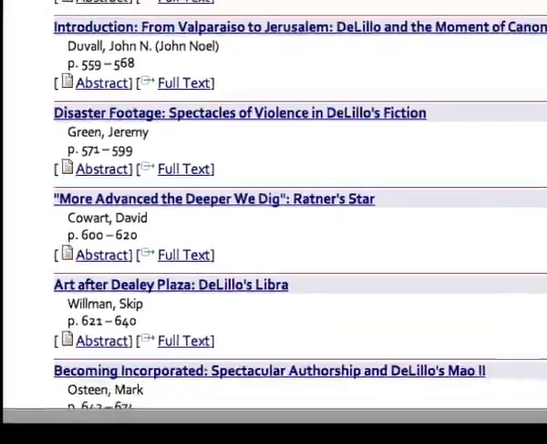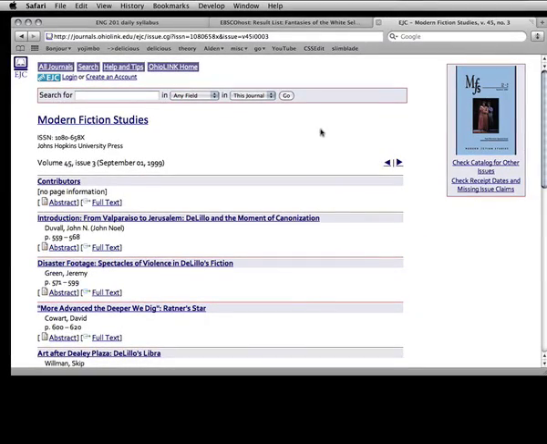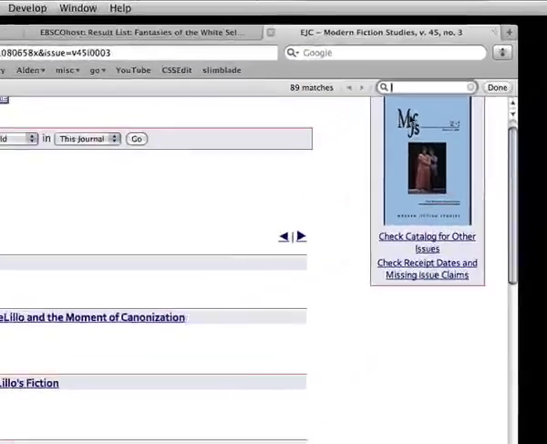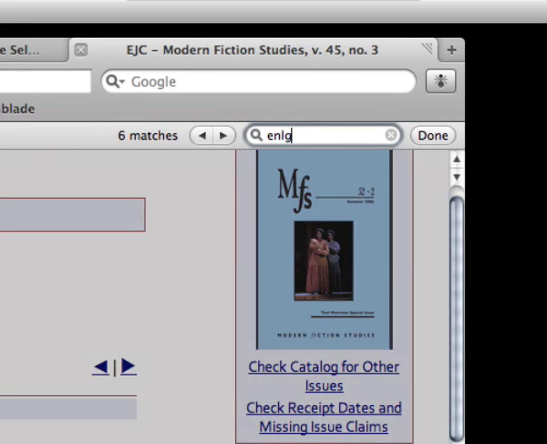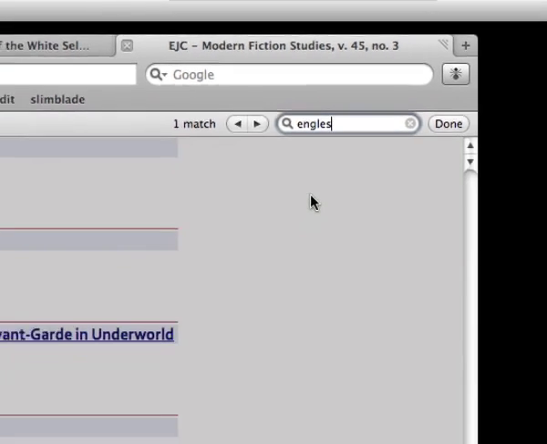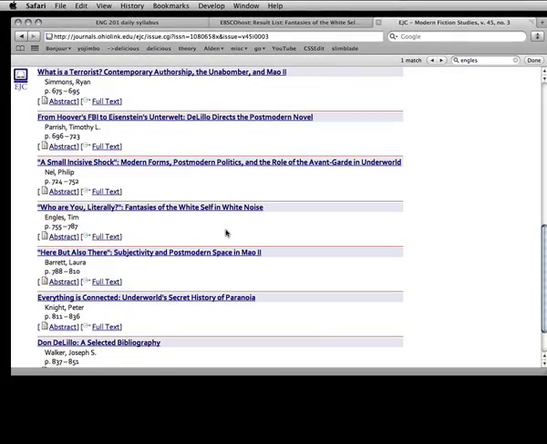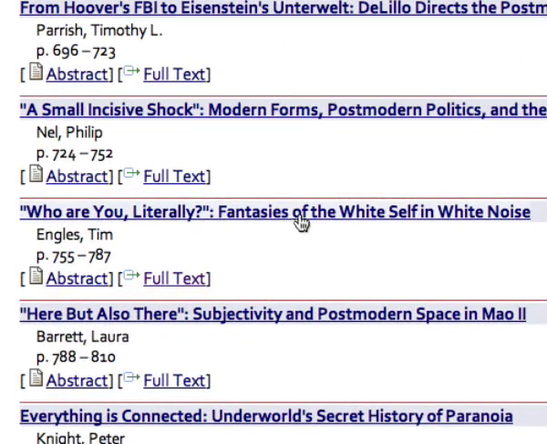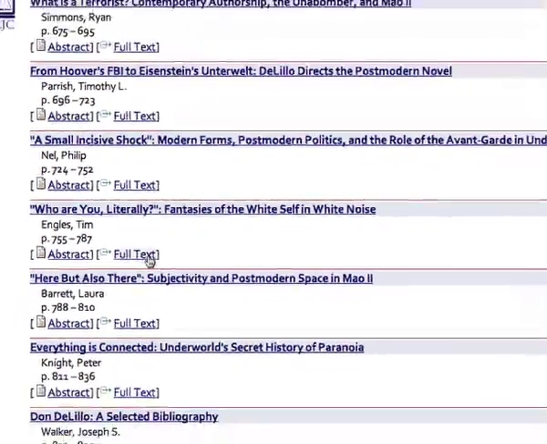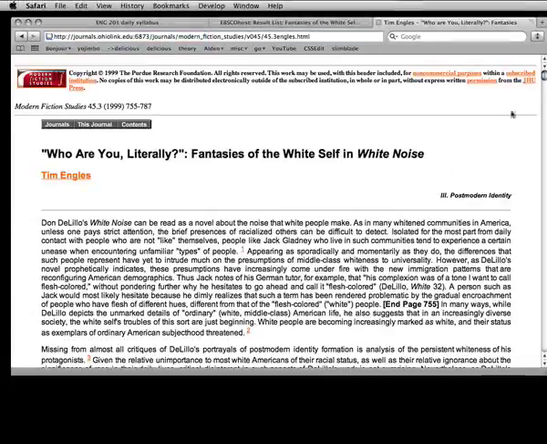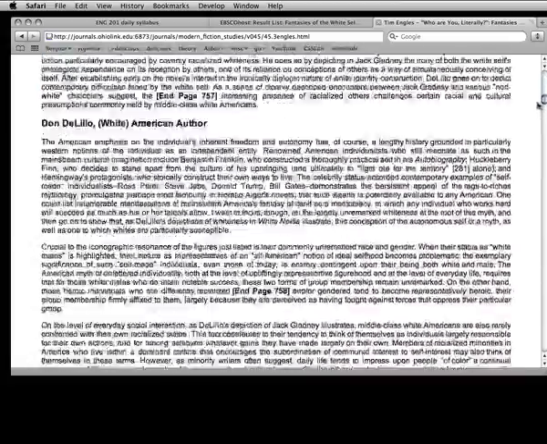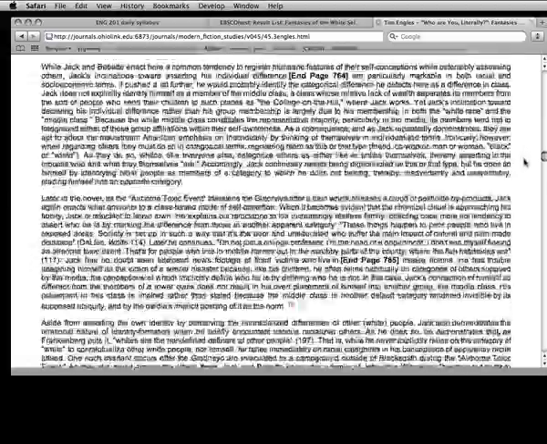Rather than search this entire page, I'm going to do a text search and type in Ingalls. And there's one match right here. Who Are You Literally? Fantasies of the Self in White Noise. I found my item, and I can look at the full text by clicking on this link. Now my browser has the full text of the article, and I can read it at my leisure.